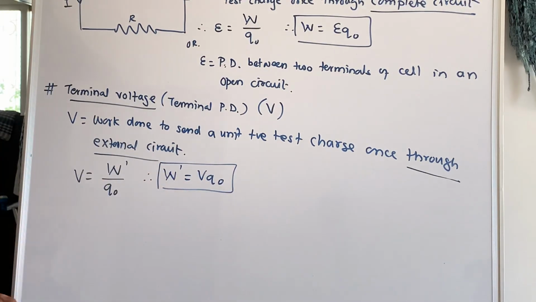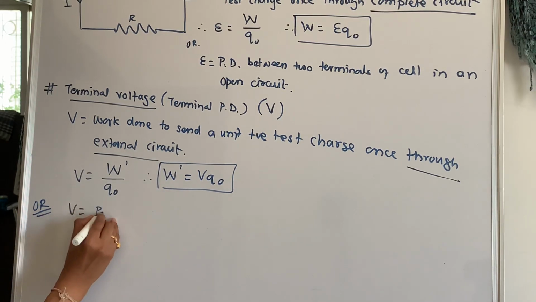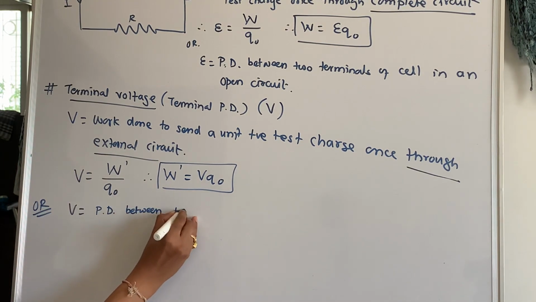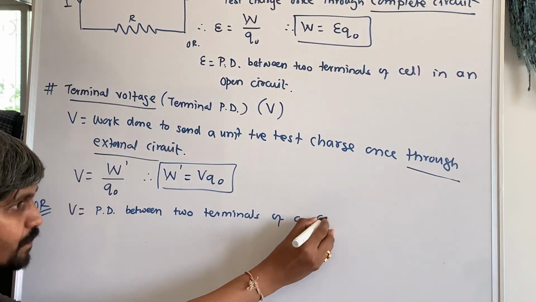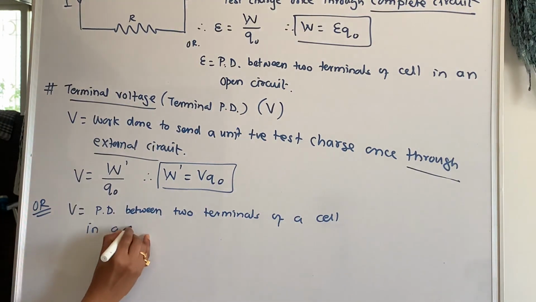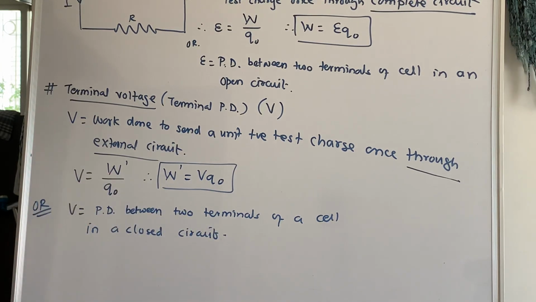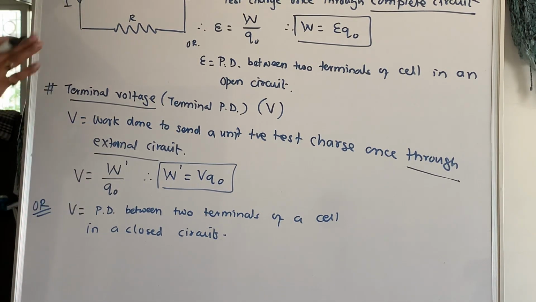Right? V into Q0. What is the other definition of terminal voltage? Terminal voltage is defined as the potential difference between two terminals of a cell in a closed circuit. In which circuit? Closed circuit. So if I apply a voltmeter across this and measure the potential difference, it will give you the terminal voltage since the key is closed. Right? This is the second part.